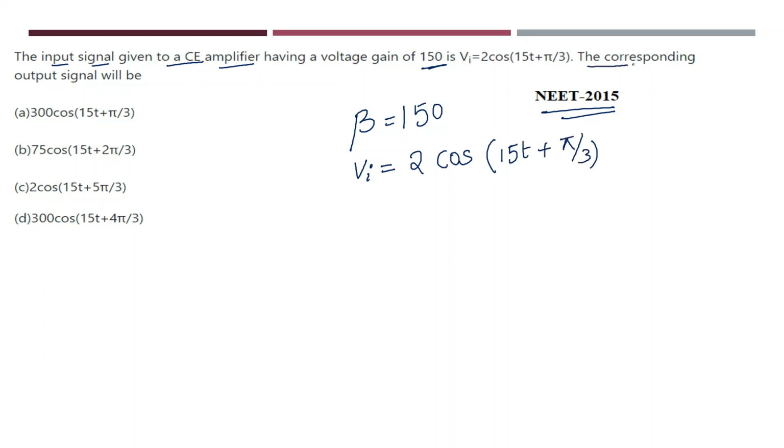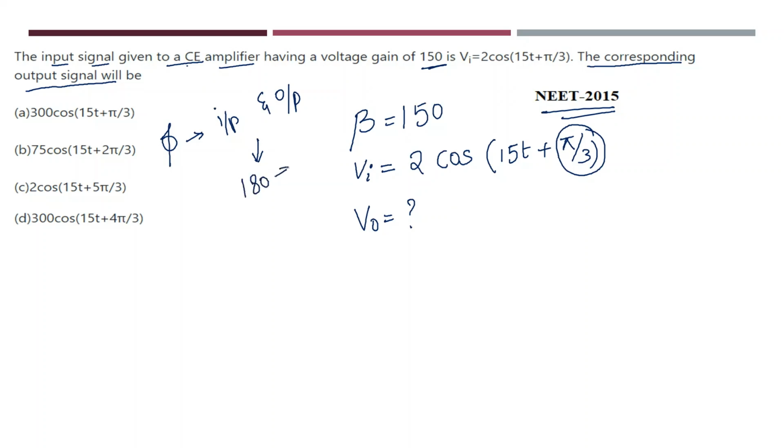Next, what is he asking? He is asking for the corresponding output voltage signal. I know that the phase difference between input signal and output signal in case of a common emitter amplifier is how much? It is 180 degrees. 180 degrees can be written as pi. So if I add this pi to pi by 3, how much am I getting? This will become 4 pi by 3.